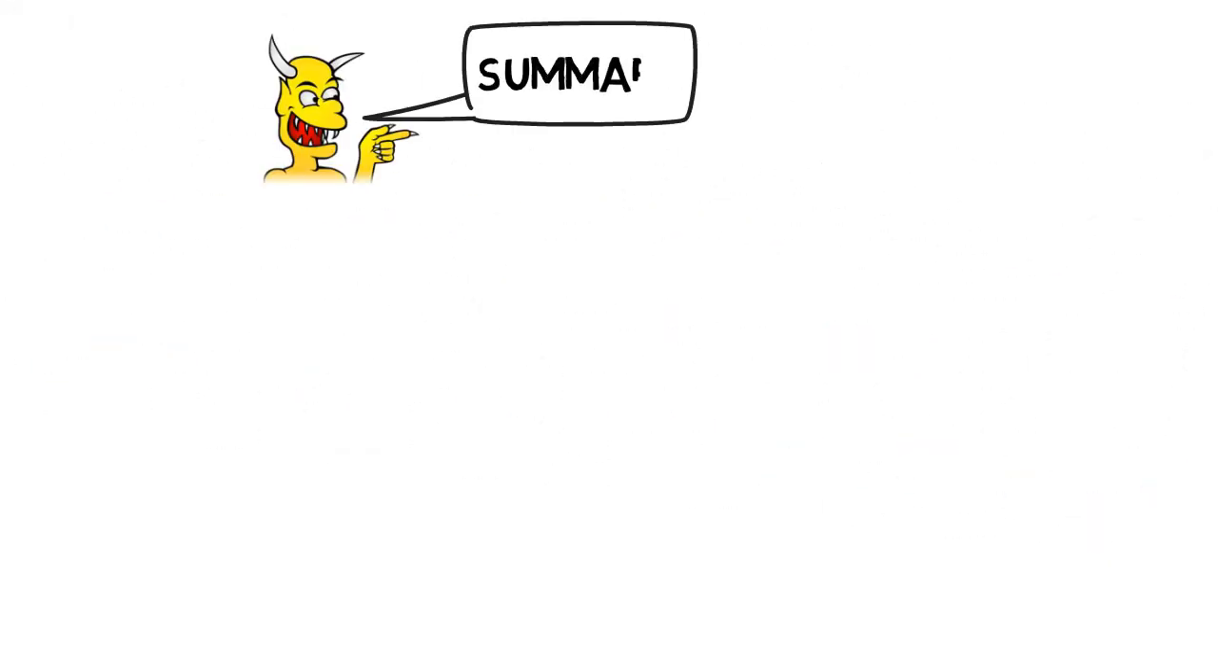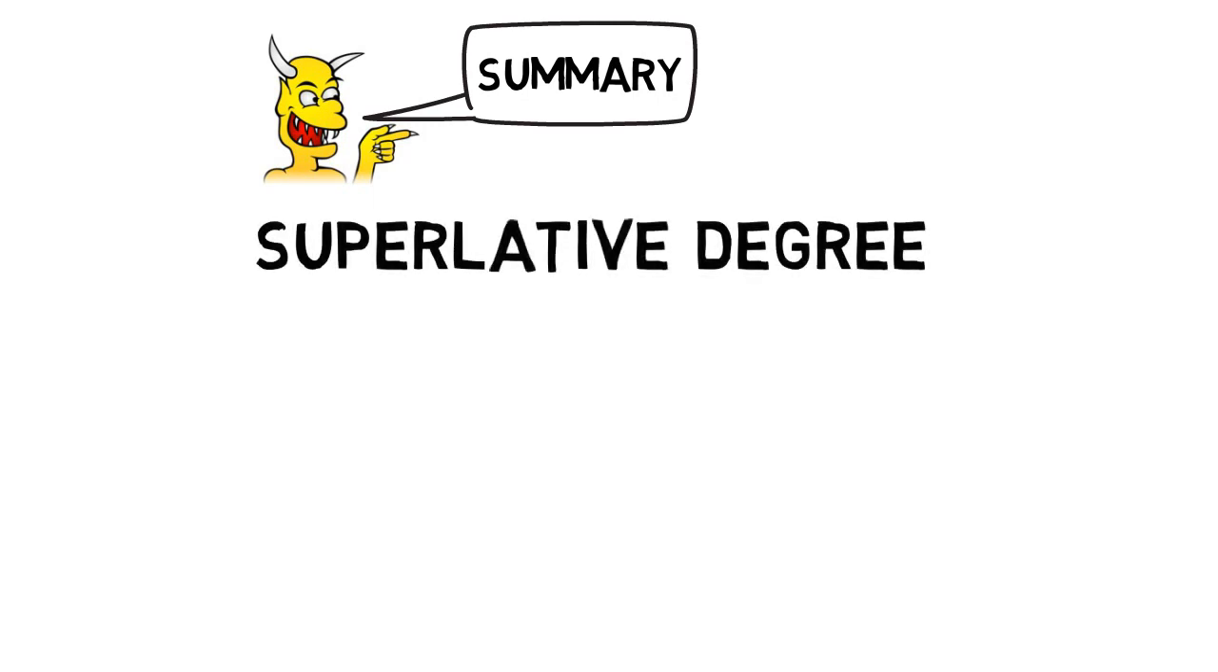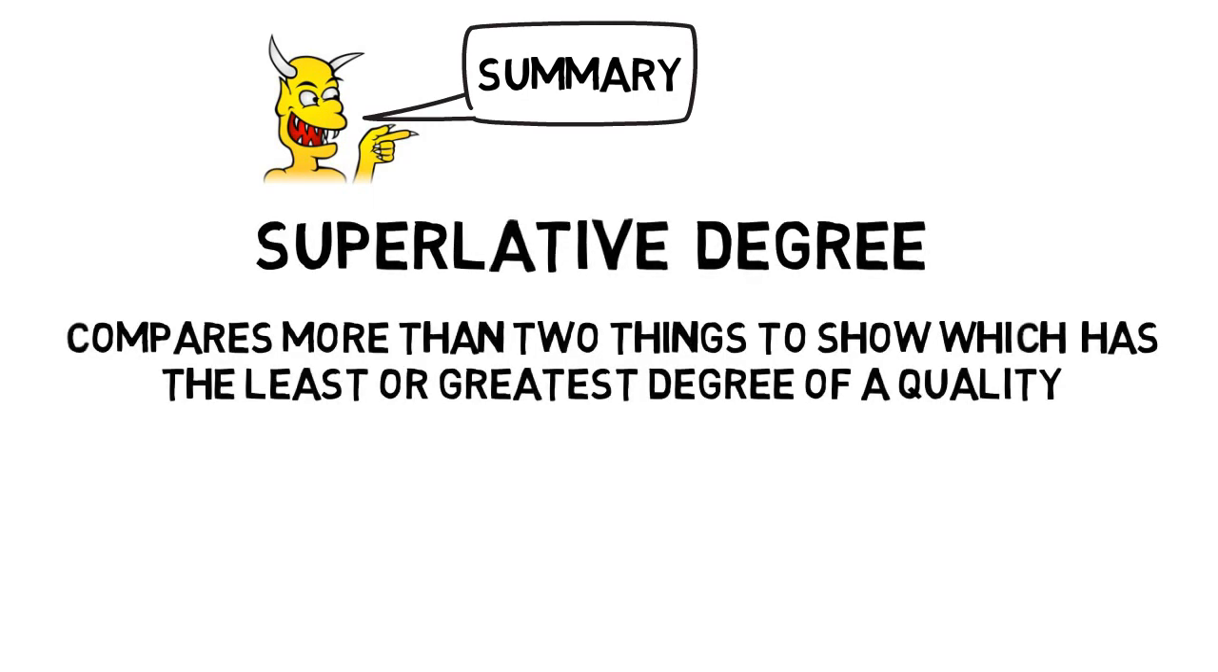Here's a quick summary. The superlative degree compares more than two things to show which has the least or greatest quality. So, for the quality slow, we have slowest, and for the quality slowly, we have most slowly. They are the superlative forms.